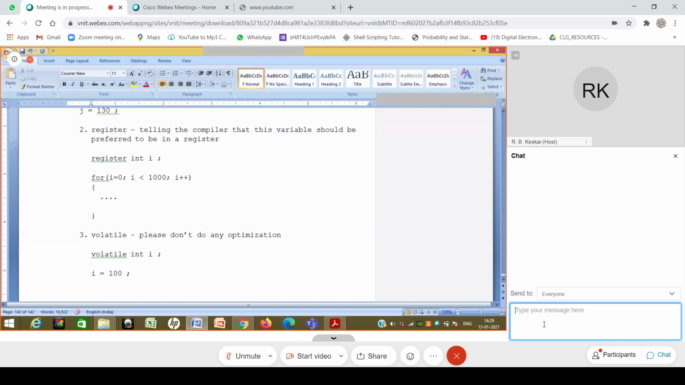Okay, so const also gives a hint to the compiler that you can do as many optimizations as possible because I'm not going to change the value. It's exactly the opposite in volatile, which says that the compiler should not do any optimization.